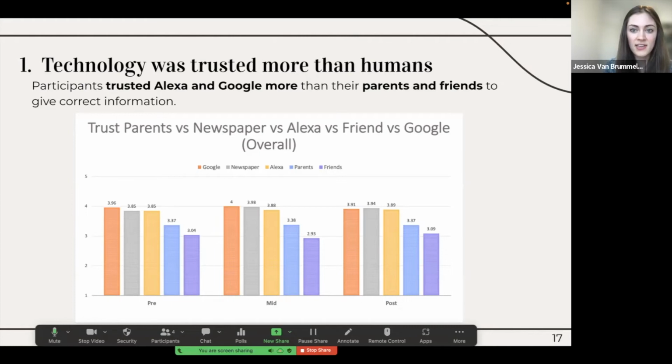And so what we saw here was that technology was typically kind of across the board trusted more than humans. And when I say that, I'm particularly talking about this question we asked where we said, hey, on a scale of 1 to 5, how much do you trust Google, for instance, to give you the correct information? And so participants actually trusted Amazon agent and Google more than their parents and friends, kind of across the board.